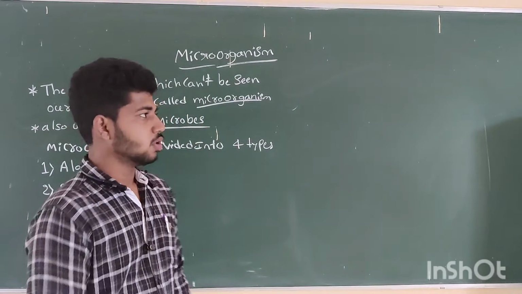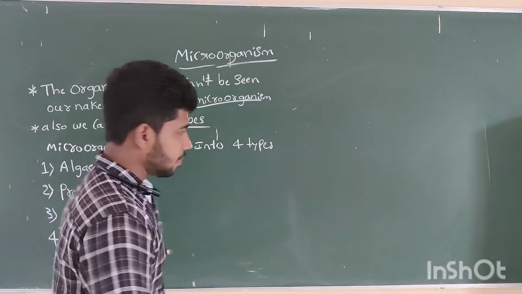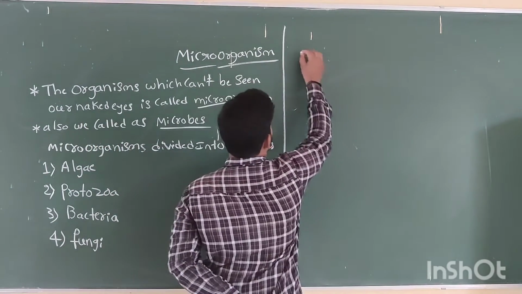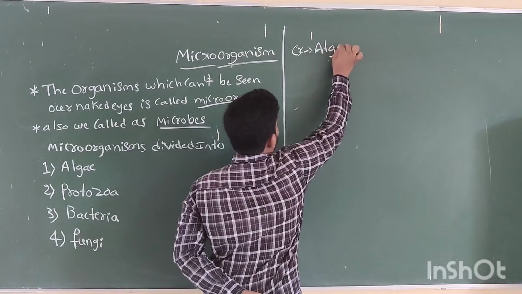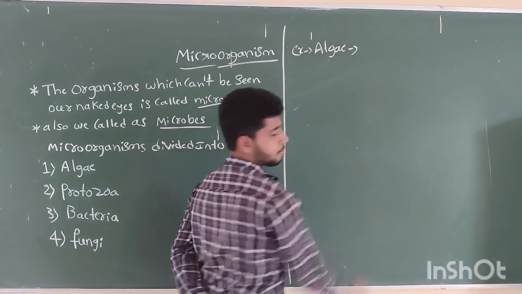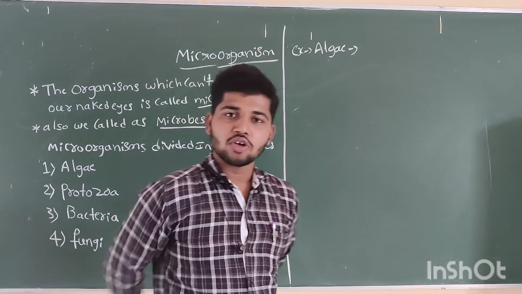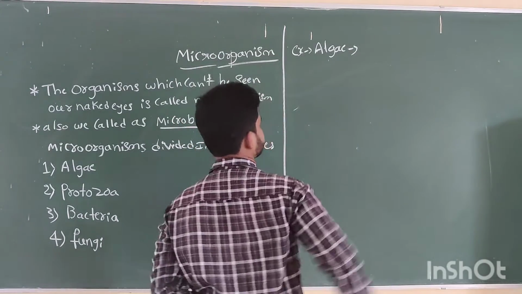Examples for algae are Chlamydomonas and Spirogyra.